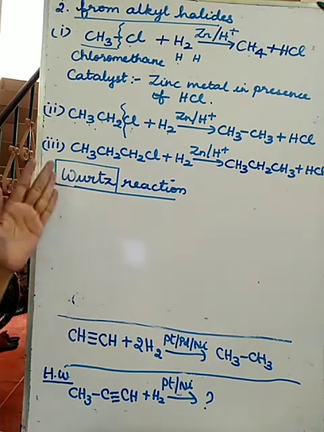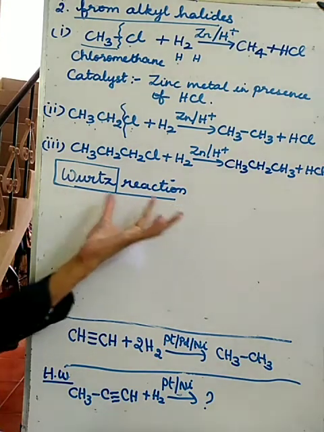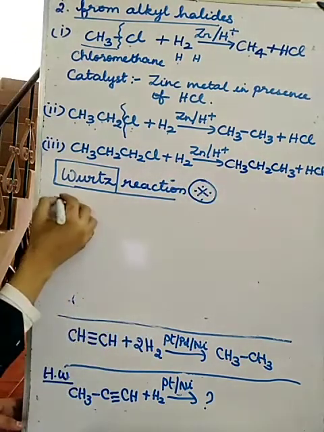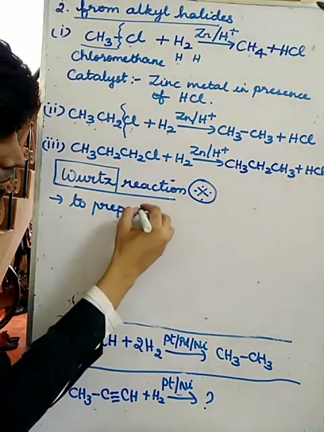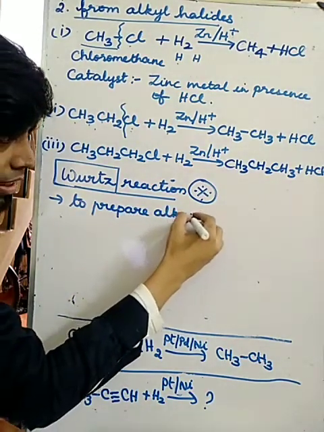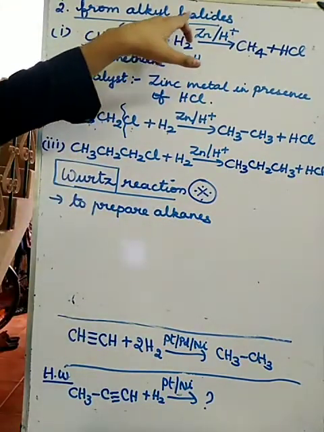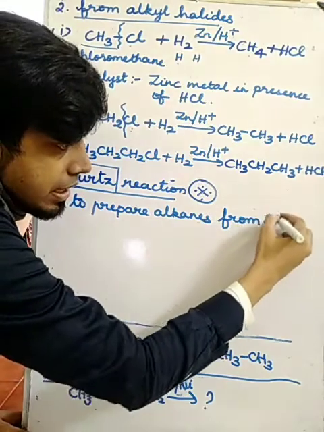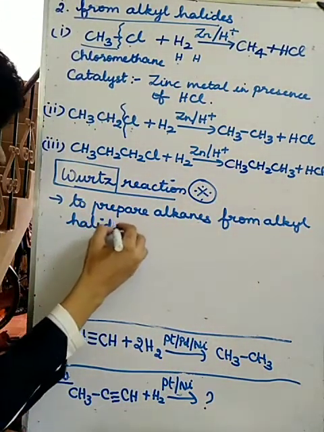Name reactions are very important. So Wood's reaction is a very important reaction. What is it used for? It is used to prepare alkanes from alkyl halides.